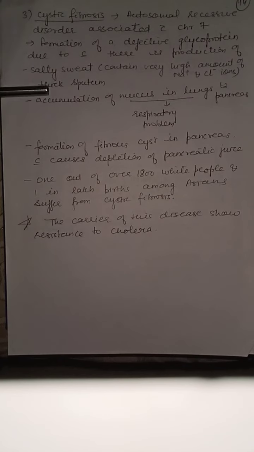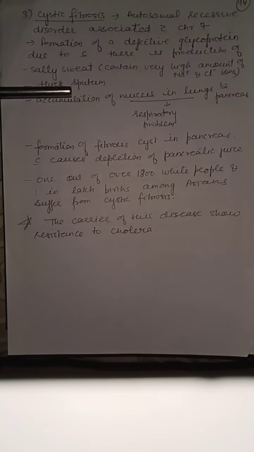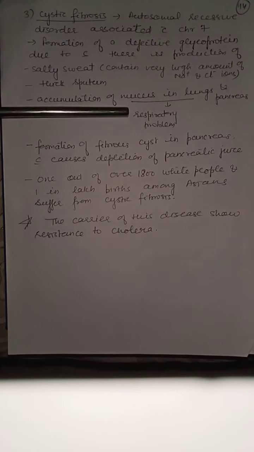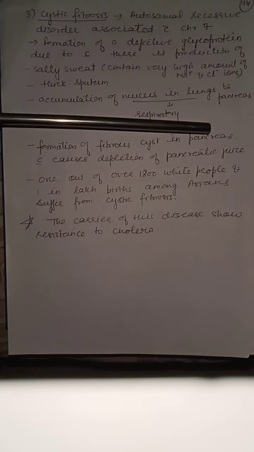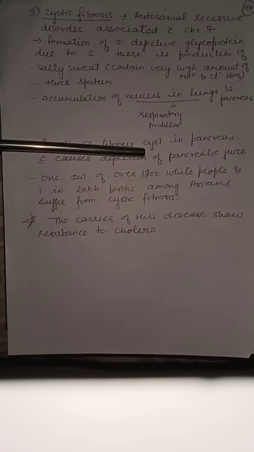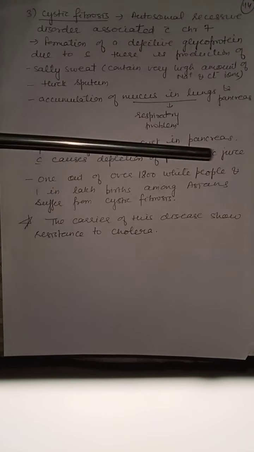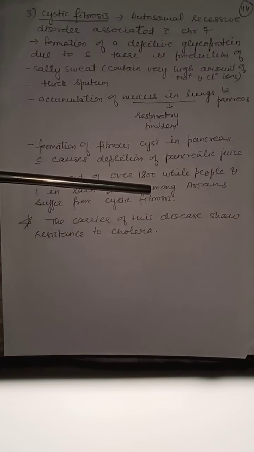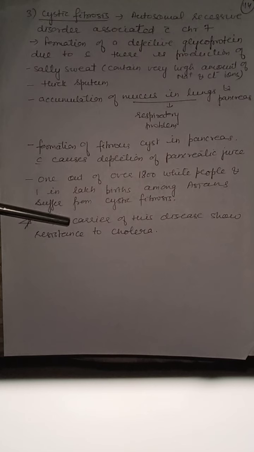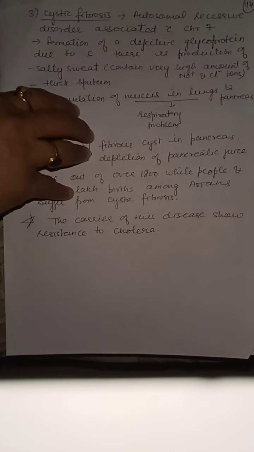This thick sputum or mucus accumulates in lungs and pancreas. Due to accumulation of thick mucus in lungs, it causes respiratory problems. Formation of fibrous cyst in pancreas causes depletion of pancreatic juice. 1 out of over 1800 white people and 1 in lakh births among Asians suffer from cystic fibrosis. The carriers of this disease show resistance to cholera. This is very important.